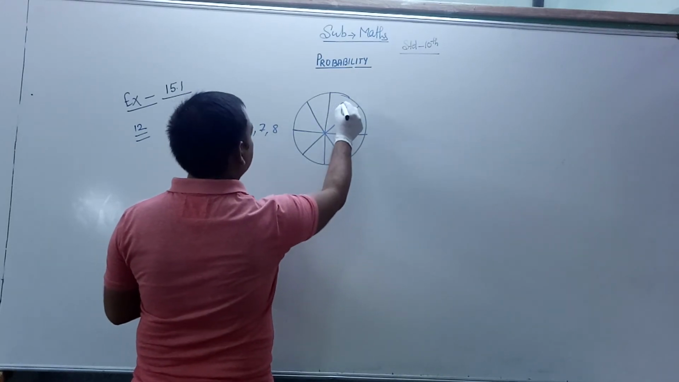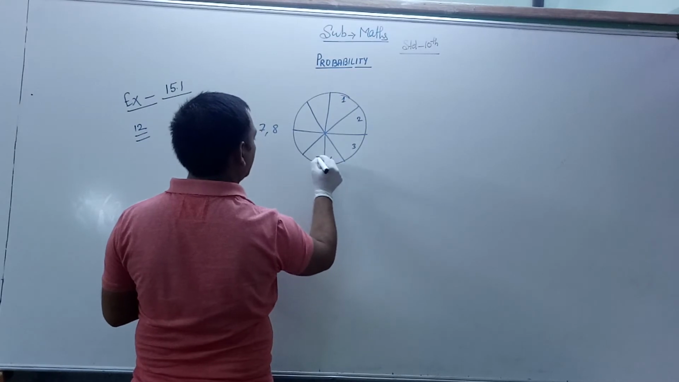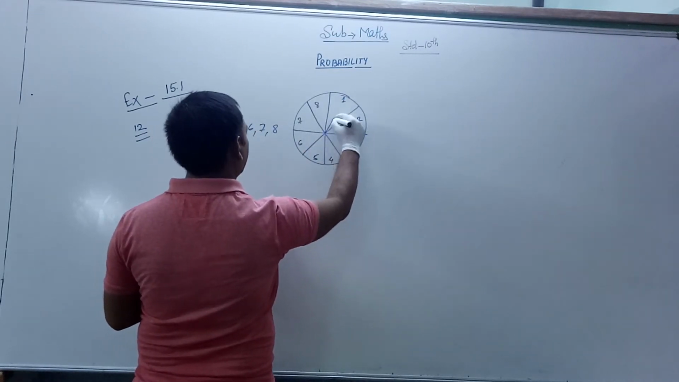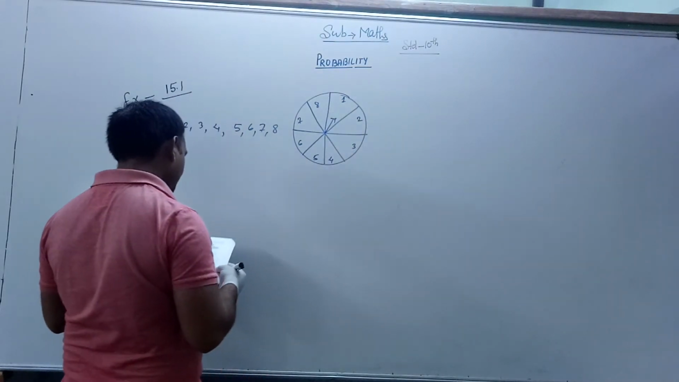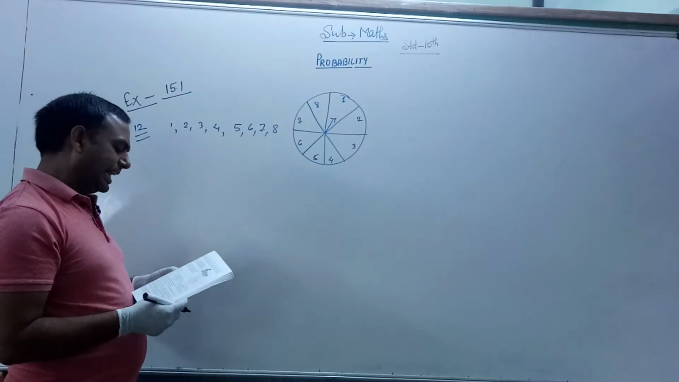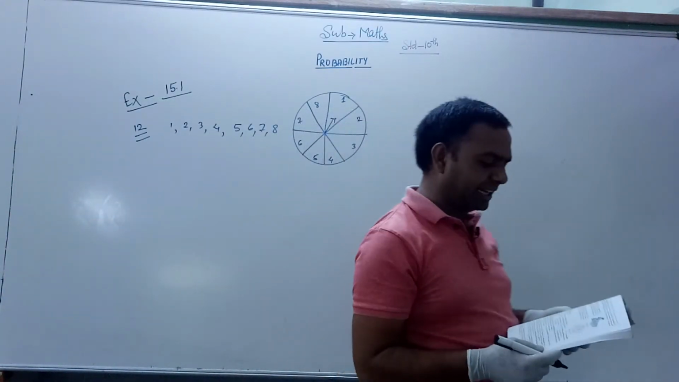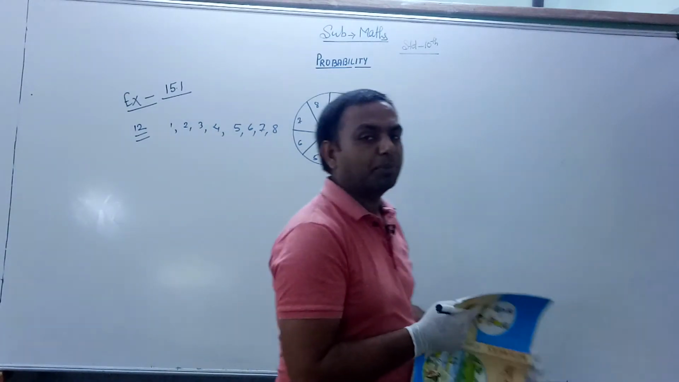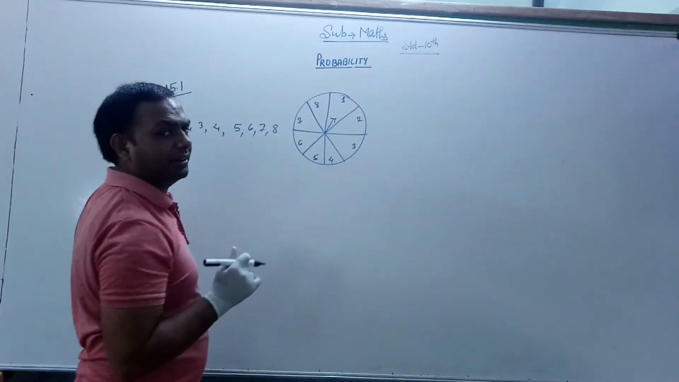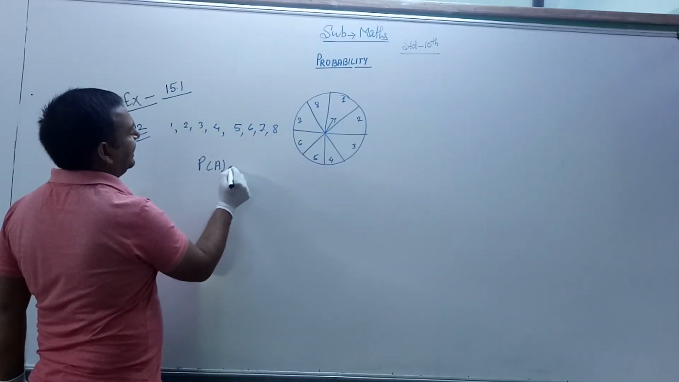Here you start with 1, 2, 3, 4, 5, 6, 7 and 8. So all these are equally likely outcomes. What is the probability that it will point at 8? Suppose that you are rotating this and you can reach the point 8. So the probability of 8, that is A.